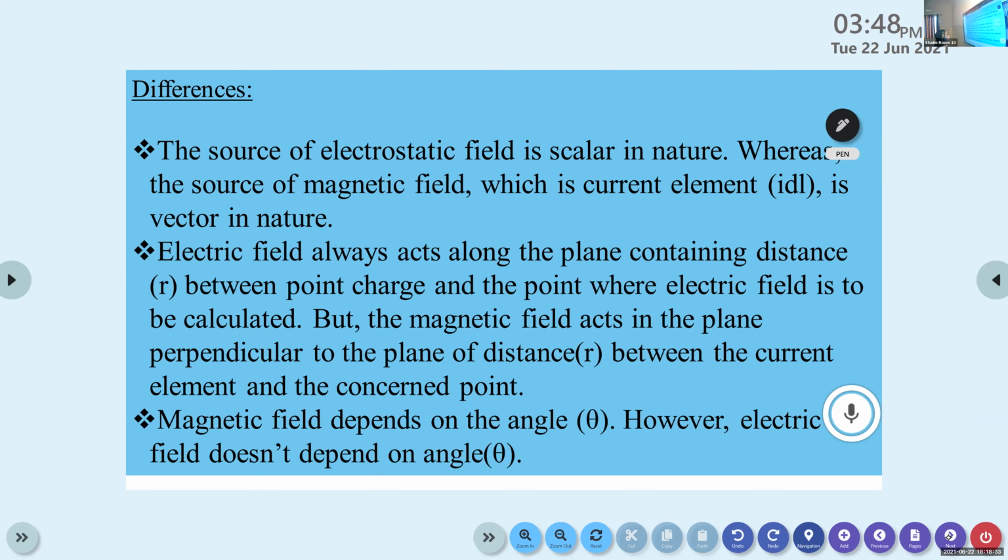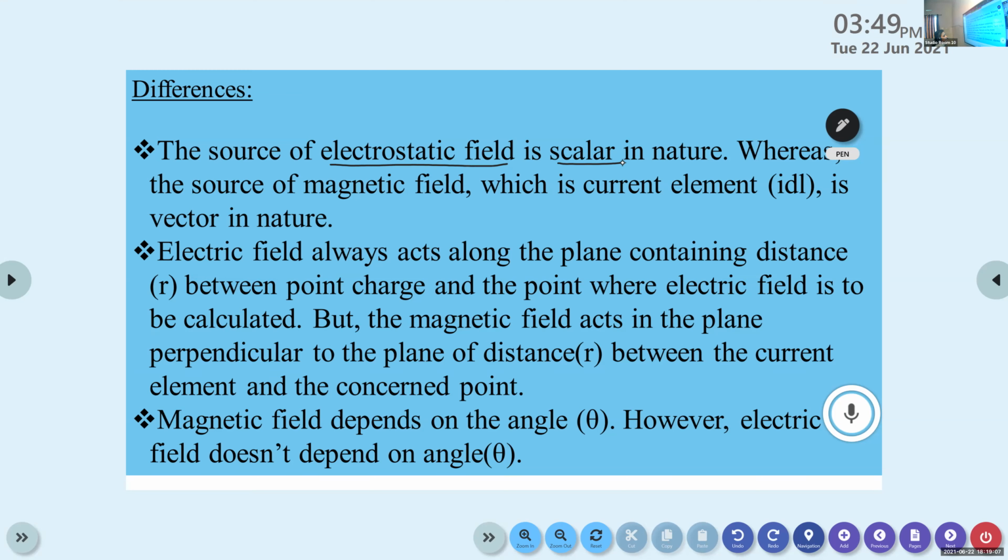Now the differences between Biot-Savart's law and Coulomb's law. The first difference: the source of the electrostatic field is scalar in nature. That is, stationary charges produce the electrostatic field, and charge is a scalar quantity.